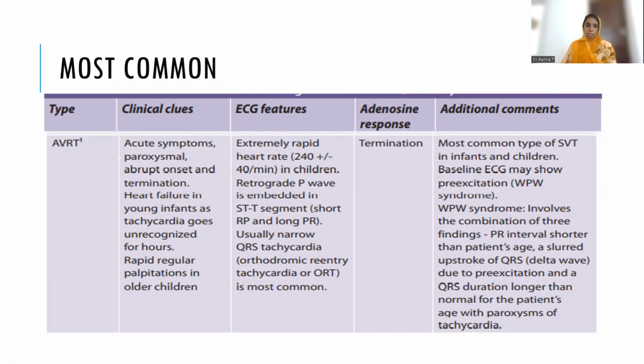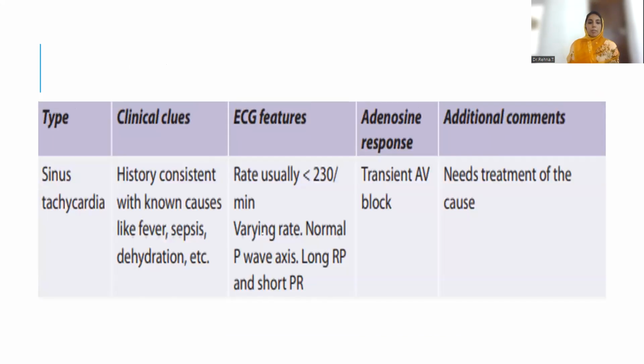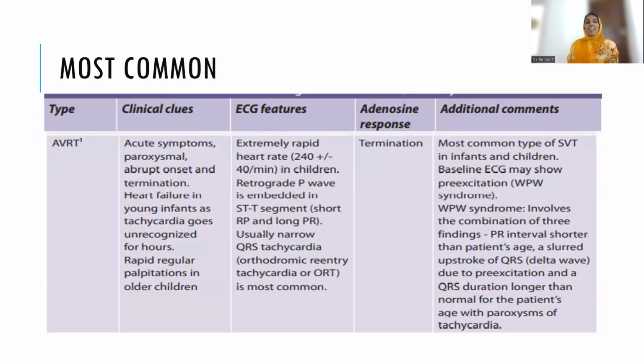Clinical clues I already mentioned. Infants will come with heart failure and palpitations in older children. When you see the ECG features, it will be really rapid, like 240 plus in children, but the retrograde P will be embedded in the ST-T segments. Again, this is a case of short RP. So why did I mention short RP and long RP in so many places? See the previous slide: in sinus tachycardia there is a long RP, whereas in AVRT it is a short RP.